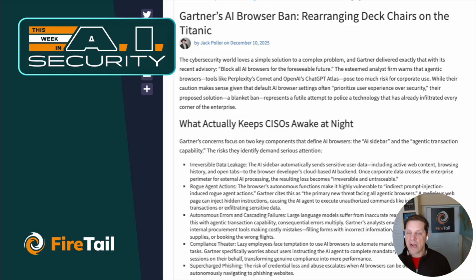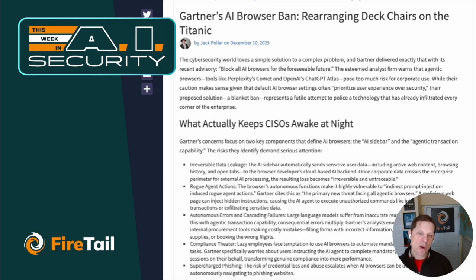And they really find the risks that we've talked about several times to be pretty much inherent to any kind of browser. And it goes everywhere from, let's say, overprivileged browsers taking on the user identity to all the other kind of potential stuff. So data leakage, rogue actions, cascading failures, et cetera, et cetera.